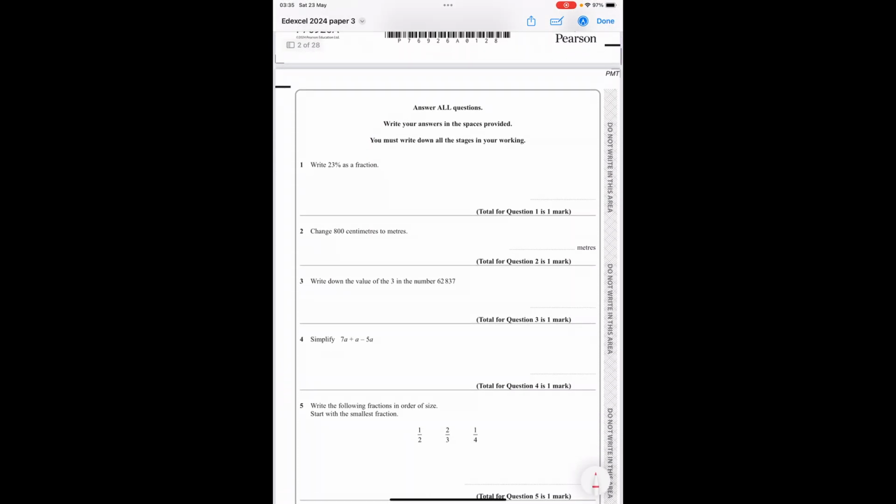Right, 23% as a fraction. Percent means out of 100, so that is 23 out of 100. 800 centimetres to a metre, well, there's 100 centimetres in a metre, so if we divide that by 100, we get 8 metres.